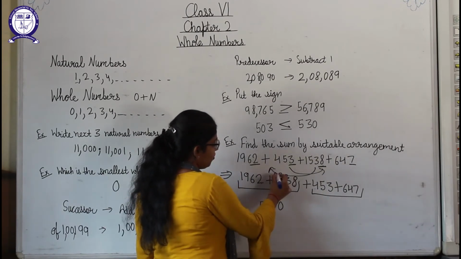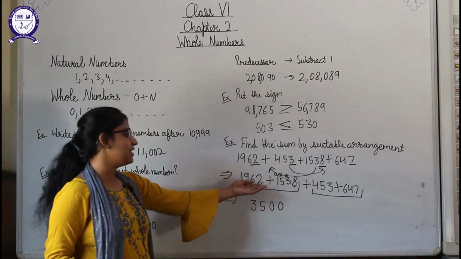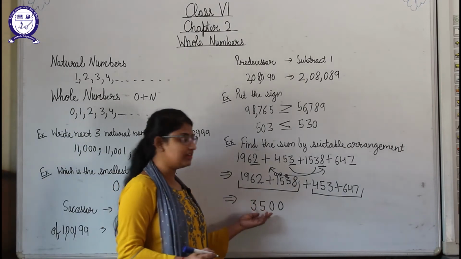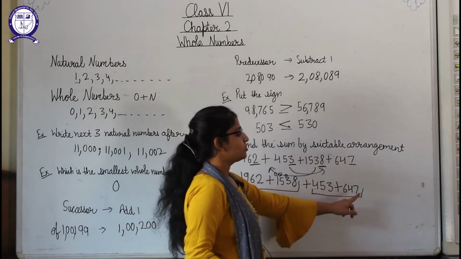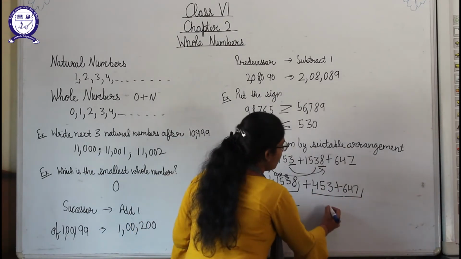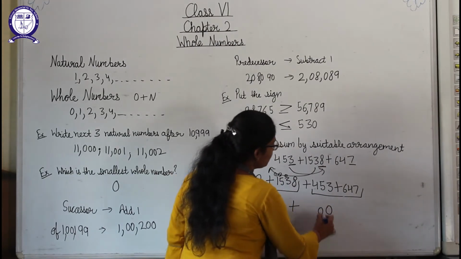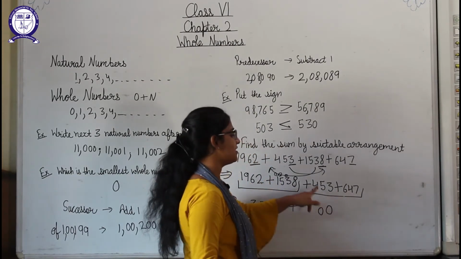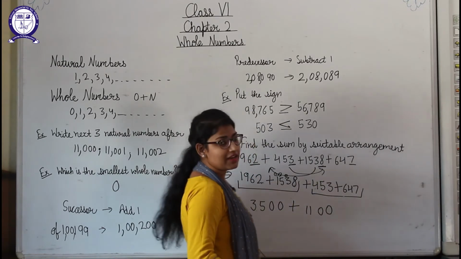Now 1 is carried, now 1 plus 1 is 2 and plus 1 is 3. It means after adding these two we are getting 3500. Now what we will do, we will add these two. So here 7 plus 3 is 10, 1 is carry, 4 plus 1 is 5 plus 5 is 10. Again 1 is carry, 6 plus 1 is 7 and 7 plus 4 is 11. Means by solving these two we are getting 1100.